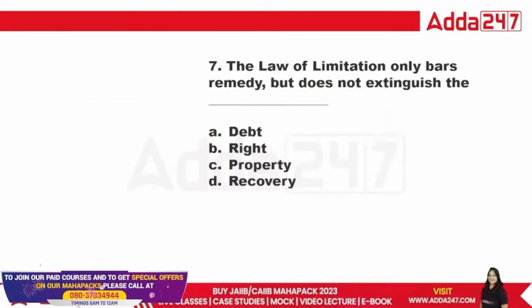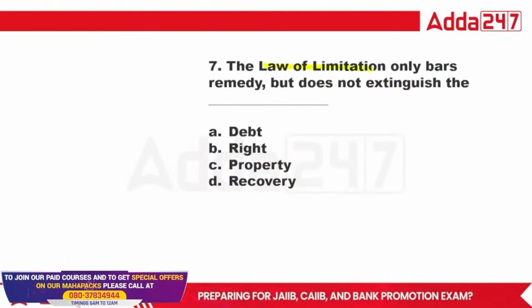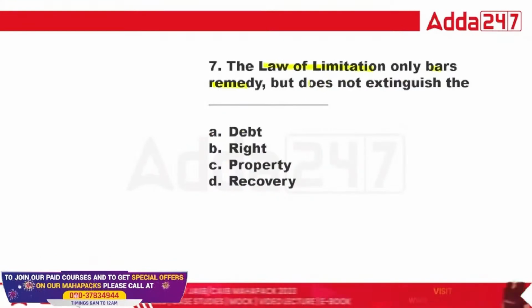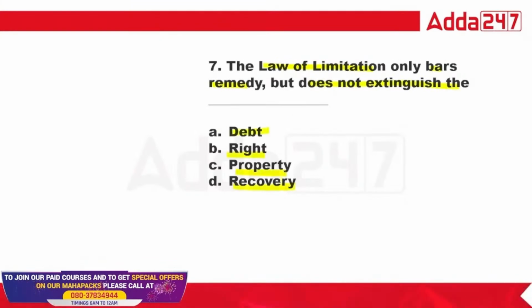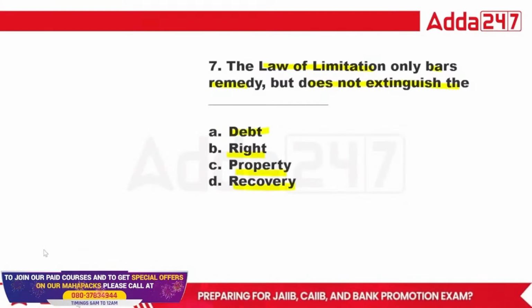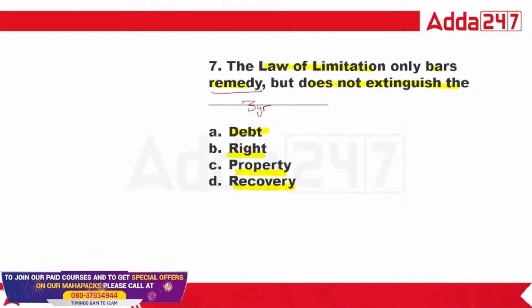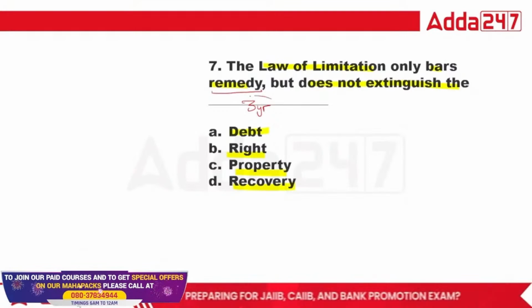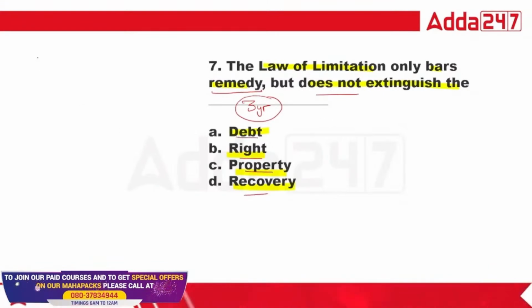Okay, now: the law of limitation only bars the remedy but does not extinguish what: debt, right, property, or recovery? The law of limitation bars the remedy. It means that after 3 years or after 12 years, if we approach the court, it will dismiss the suit, appeal, or application. But it will not extinguish the right.